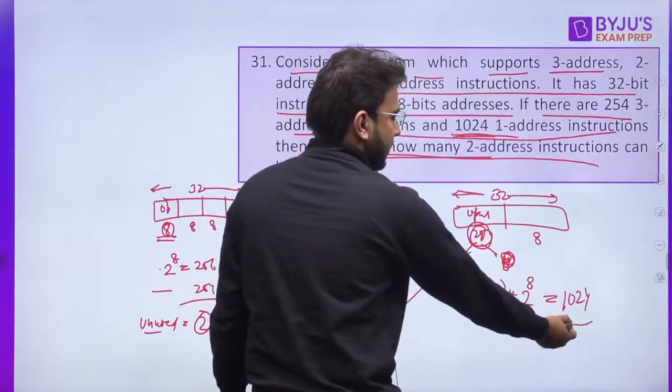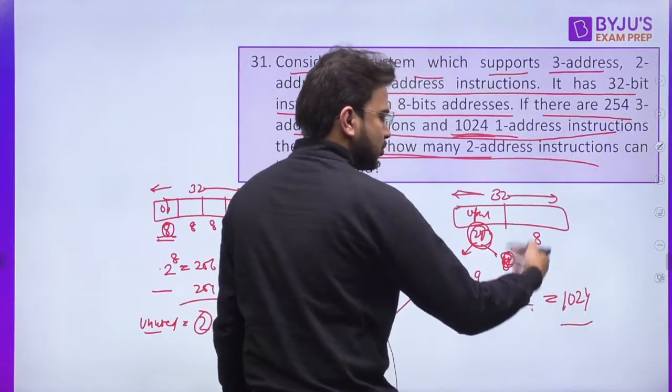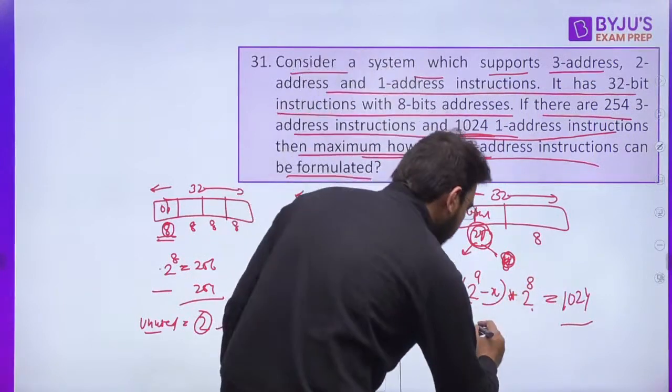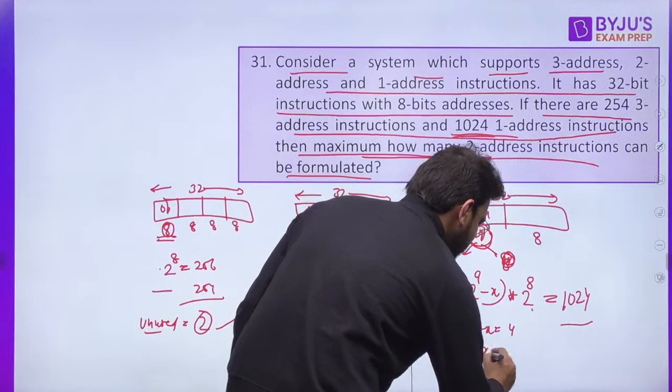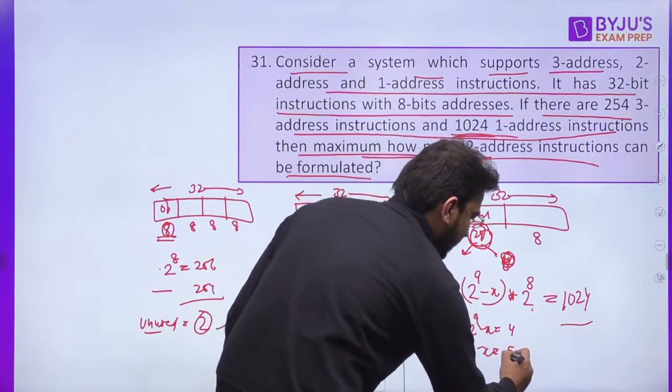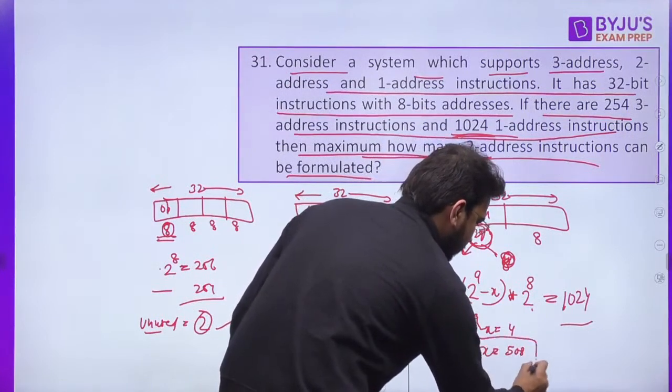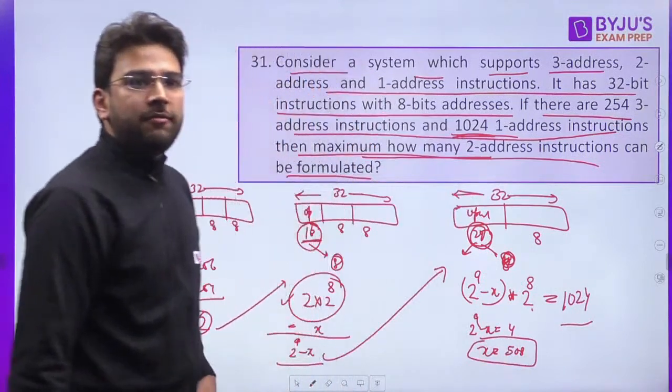So this is 2 raised to the power 10 divided by 2 raised to the power 8, that is 2 raised to the power 2, which is 4. So 2 raised to the power 9 minus X is equal to 4. X is going to be 512 minus 4, that is 508.